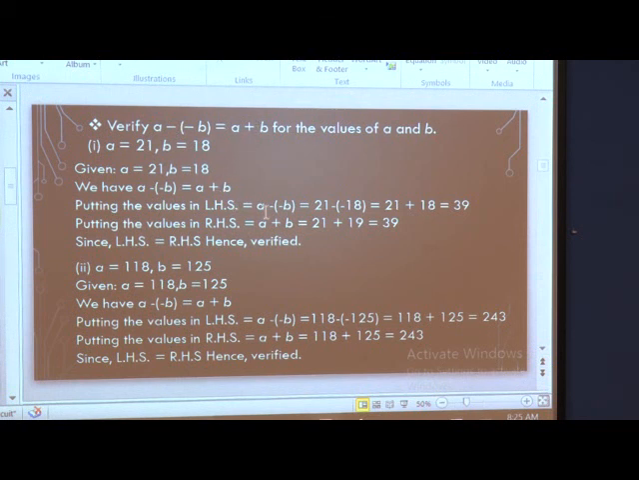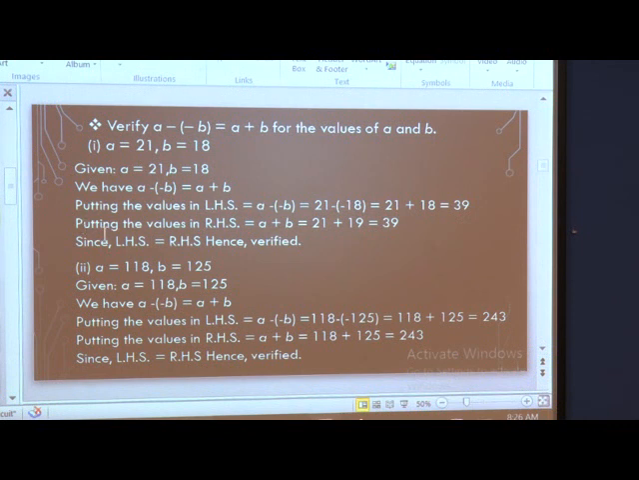So, by substituting the value A equal to 21, as we have a subtraction, that is a difference, we write a minus. Here inside the bracket it is minus B. We have to take the minus as it is and substitute the value of B as 18. Now, you know minus into minus is plus. So, 21 plus 18 is equal to 39. This we have done for the left hand side.